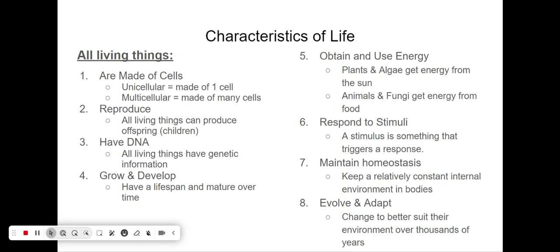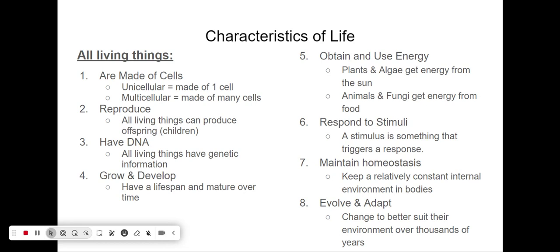All living things maintain homeostasis. So all living things like to keep a relatively constant internal environment in their bodies. So humans, for example, we like to keep our temperature around 98.6 degrees Fahrenheit. We also like to try and keep our sugar levels consistent. We like to keep our heart rate relatively consistent. And even if it goes outside of those norms, it eventually comes back to our normal, constant setting.